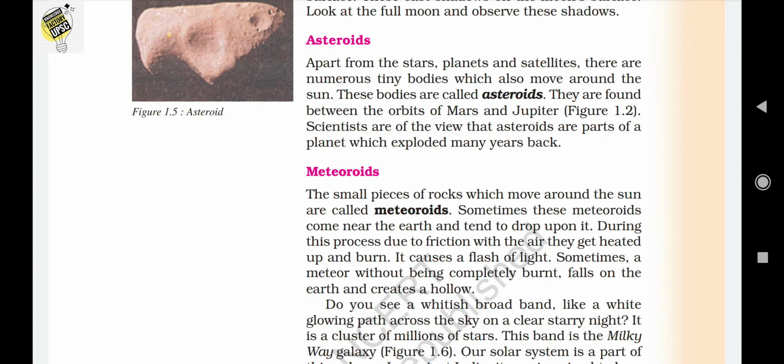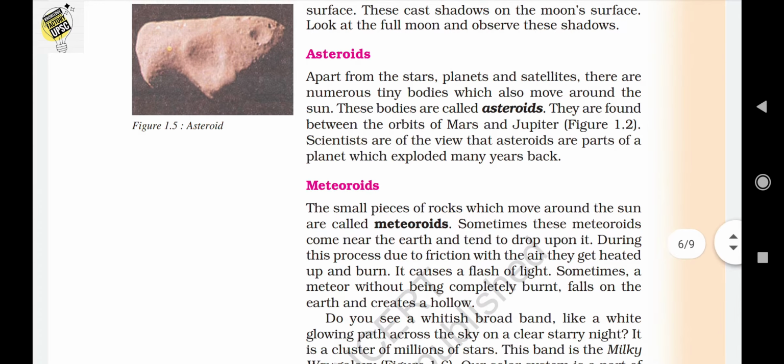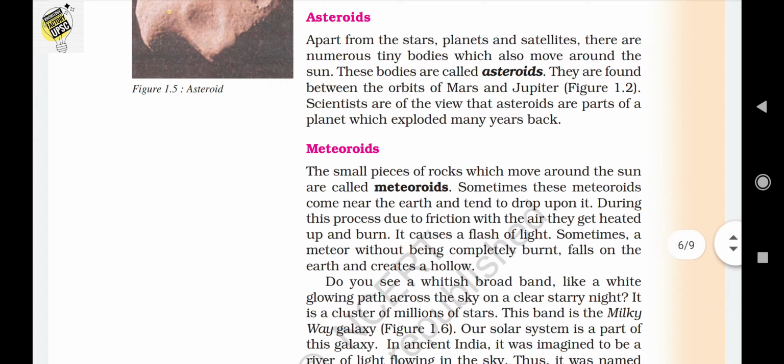Scientists are also of the view that asteroids are part of a planet which exploded many years back. As we know, the Earth formed as a result of the Big Bang theory, as studies suggest, isn't it? Some important big rocks, such as Earth, Mars, Jupiter as we see today, were the broken particles of this Big Bang, and some other small particles which move around the solar system came to be known as asteroids, meteoroids, etc. This is what new studies suggest.